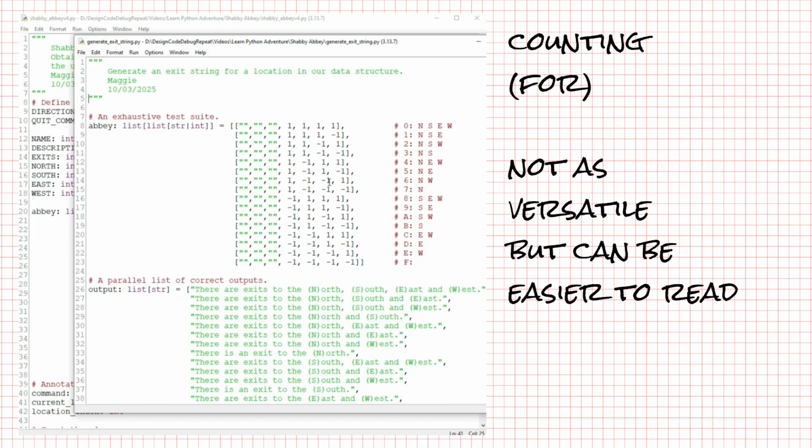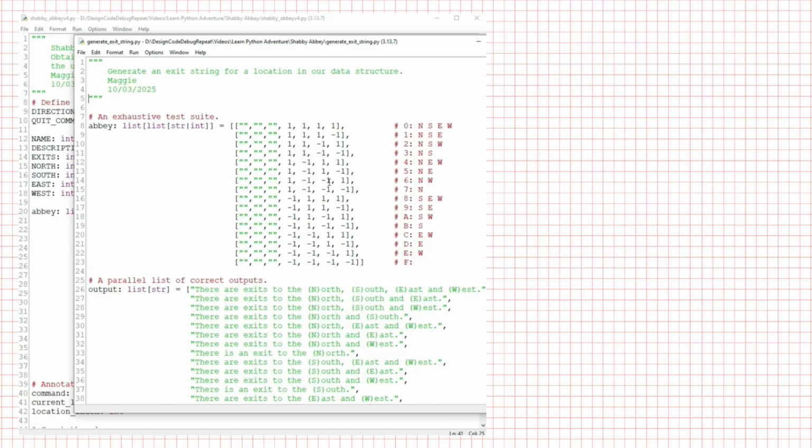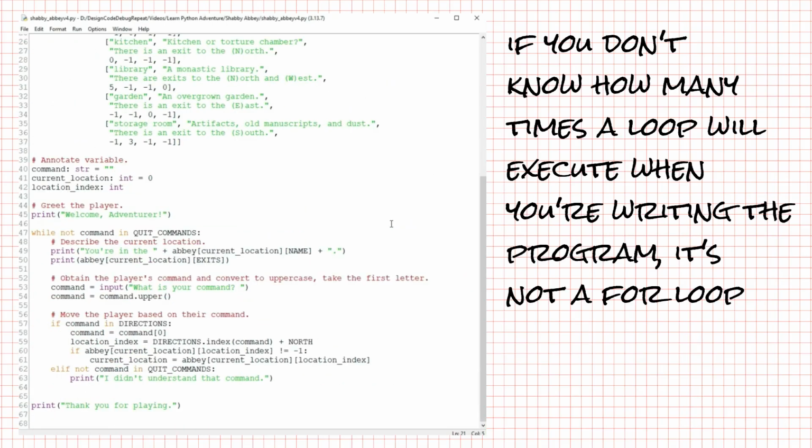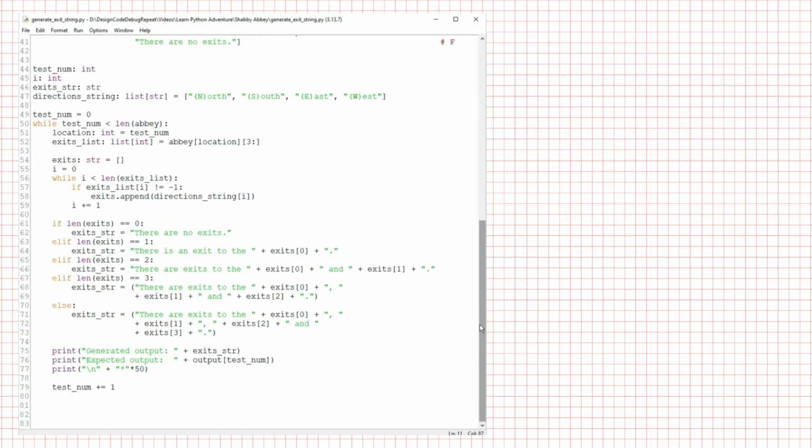Doing something a specific number of times is such a common use case that most languages have a whole separate construct for doing it, called a for loop, and Python is no exception. So let's begin with the for loop, a counting loop. Our game loop is not a candidate for a counting loop because we don't know how many times it's going to execute. We don't know how many commands the player is going to type before they type a quit command. So we need a conditional loop there. But both of our loops in the generate_exit_string.py program execute a specific number of times. So these are good candidates for a counting loop.